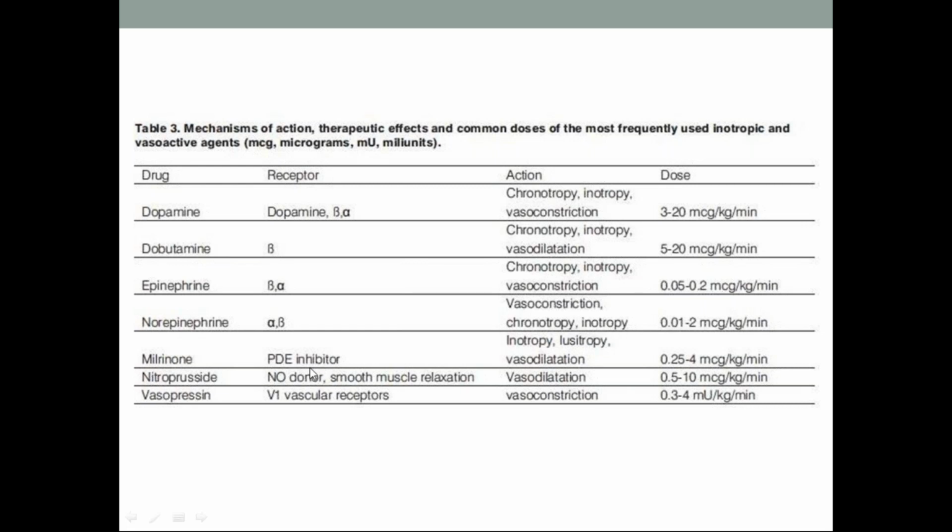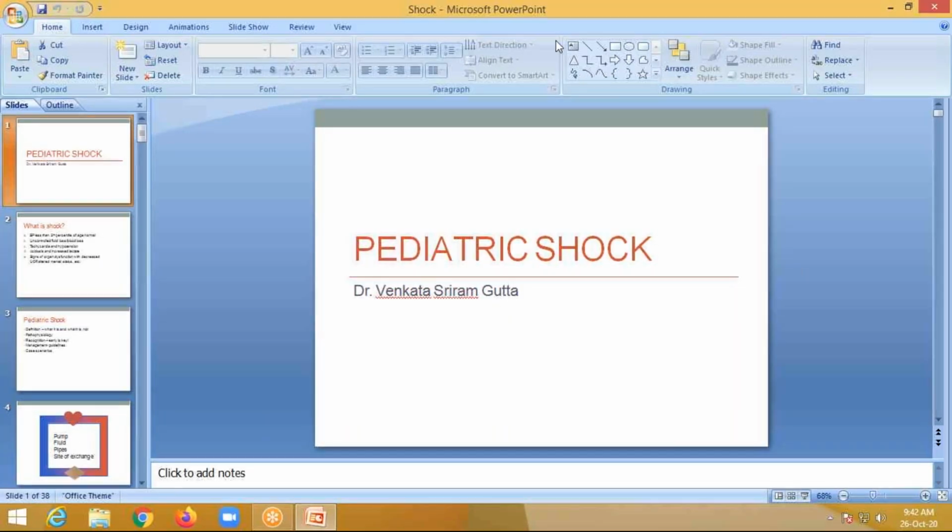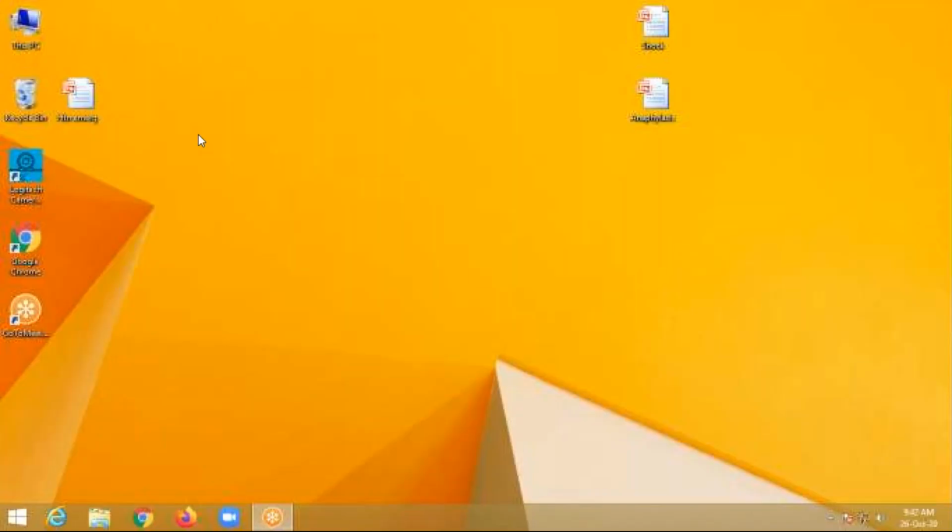Norepinephrine, alpha, beta: vasoconstriction, chronotropy, inotropy. Okay, milrinone is a PDE inhibitor, phosphodiesterase inhibitor. It causes vasodilatation, lusitropy, inotropy. And nitroprusside is a vasodilator, and vasopressin is a vasoconstrictor which acts on vasopressin vascular receptors. Okay, in this talk we will go to anaphylaxis, second session.